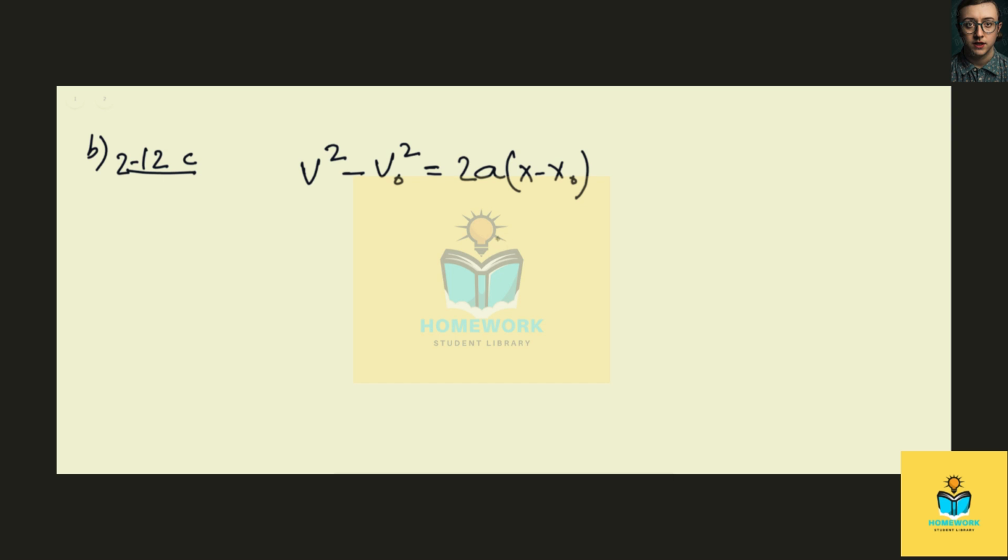So in our case, our initial velocity is 0 because the crate starts from rest, so we can put that as 0. So what we have now is v equals the square root of 2a times x minus x naught, where we've already calculated a from the previous part.